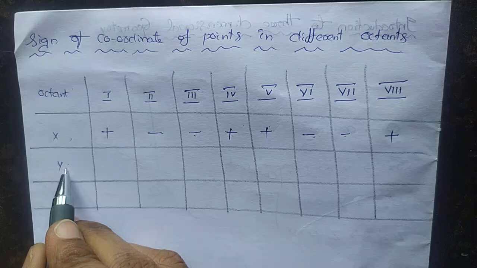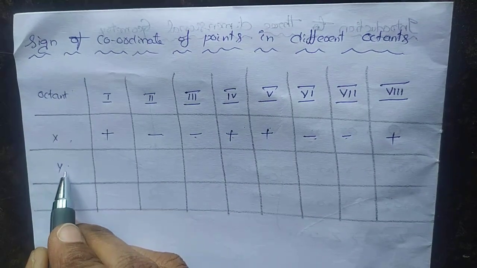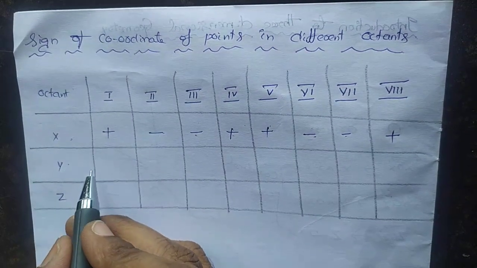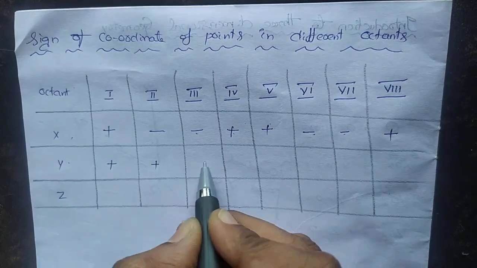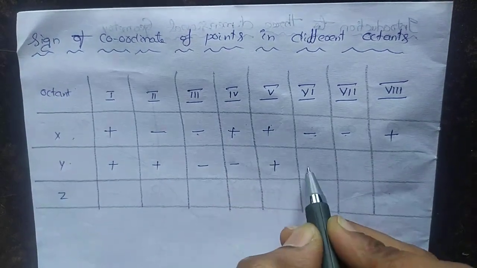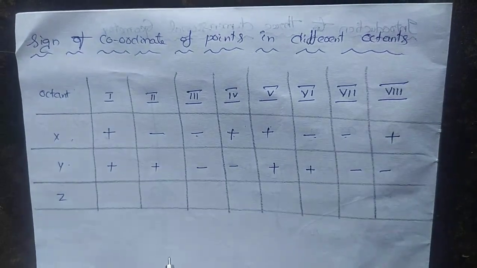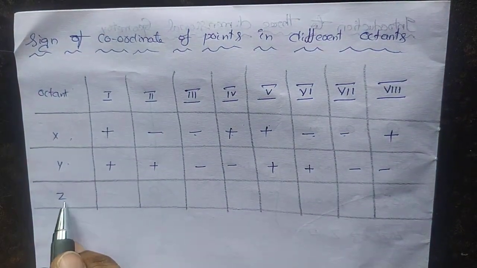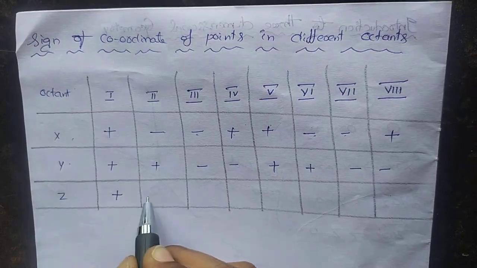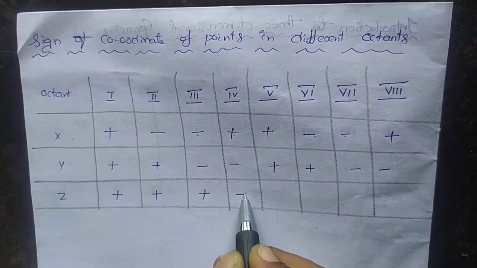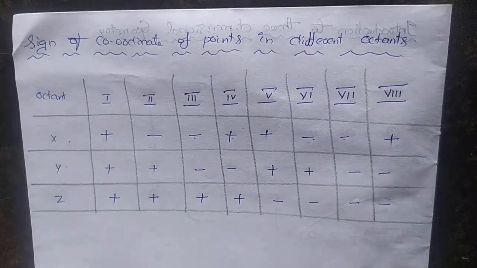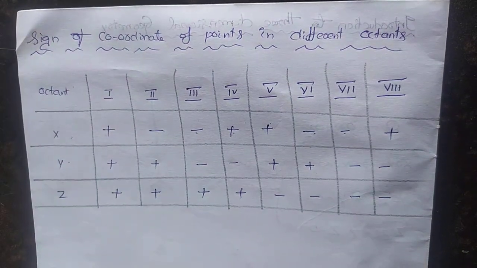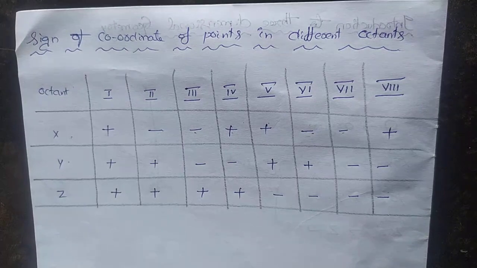What about the sign of the y coordinate? In the y coordinate: 2 plus, 2 minus, 2 plus, 2 minus. What about z? 4 plus, 1 2 3 4, then 4 minus, 1 2 3 4, like this. Like this you can remember this table.